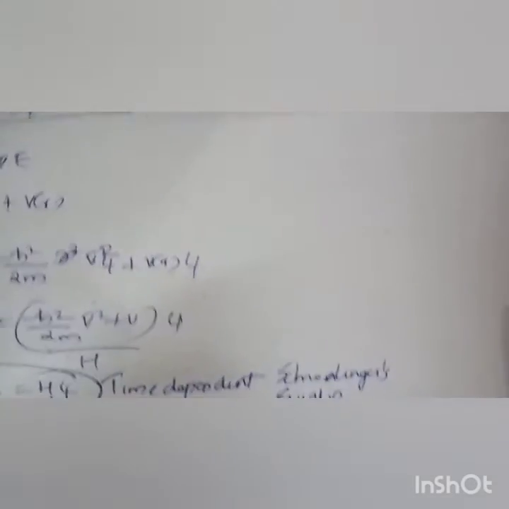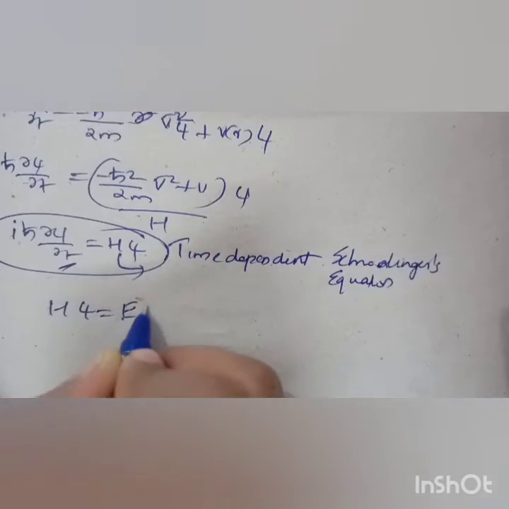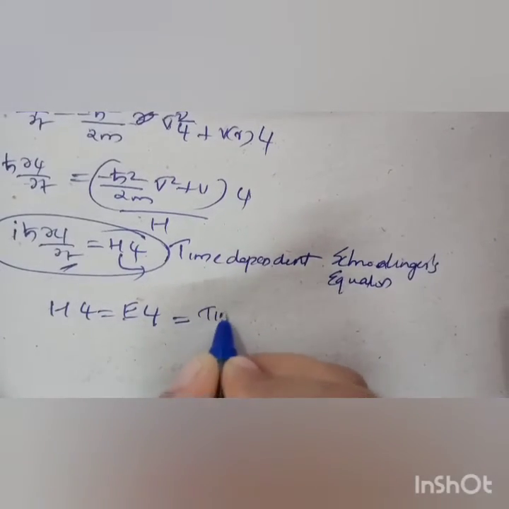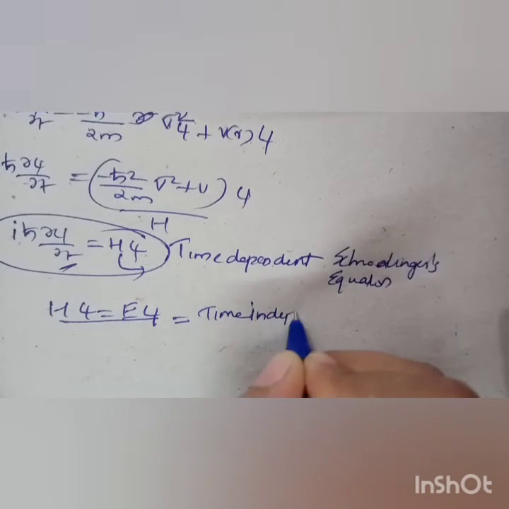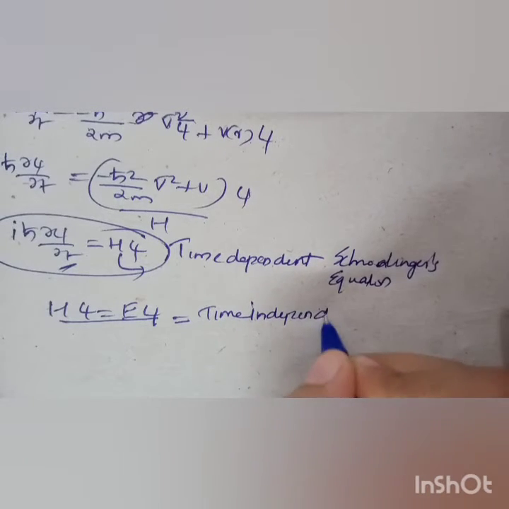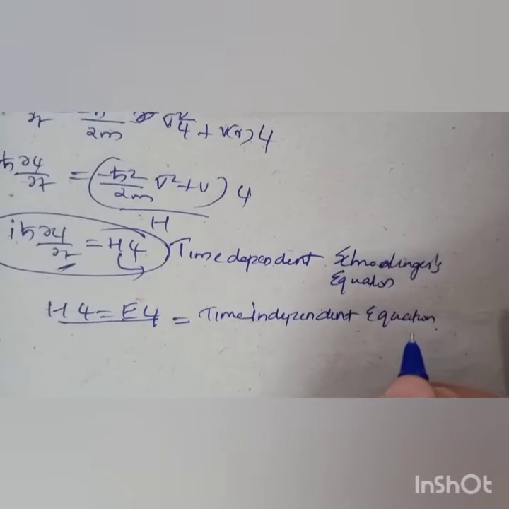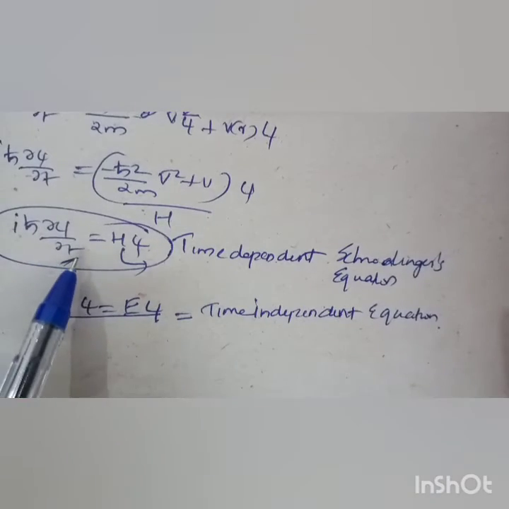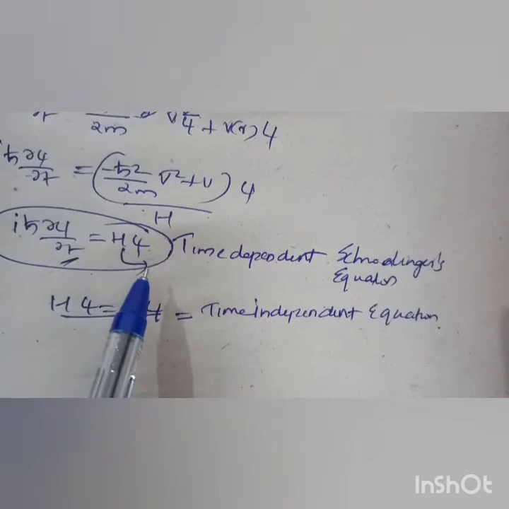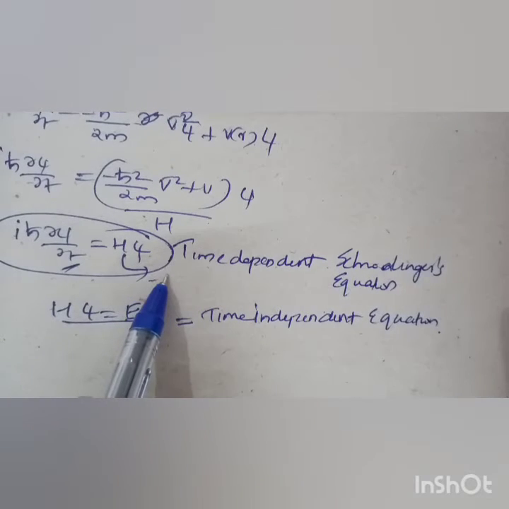Okay, so this is the time dependent Schrodinger equation, and when we come to the time independent equation, that is H psi is equal to E psi. That is the time independent equation of the Schrodinger equation. H psi is equal to E psi, and you have to study here that the time dependent one is i h cross dou psi by dou t is equal to H psi, and H is a Hamiltonian, that is minus h cross square divided by 2m del square plus V.